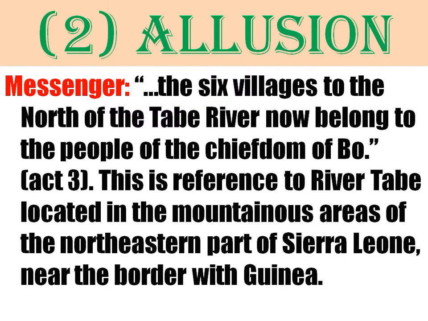There is a reference to the river, and as the river is physically used for demarcation, for boundary between Guinea and Sierra Leone, it is metaphorically used and referenced in this play to show that there is going to be a permanent division of the chiefdom. Some part of it now will go to the chiefdom of Bo, ruled by another person, while Madam Yoko will continue ruling a more limited, lesser territory, which will now be the Senehun chiefdom.